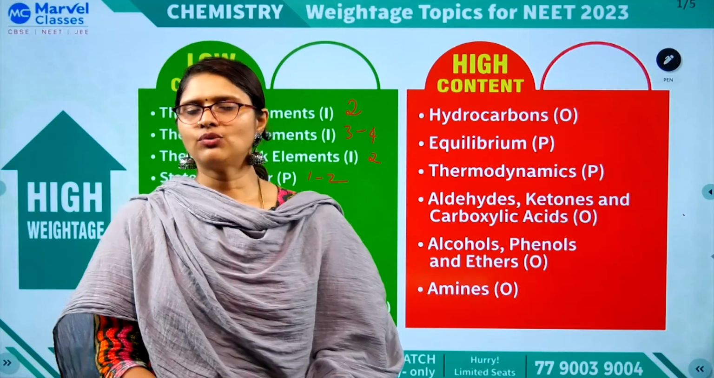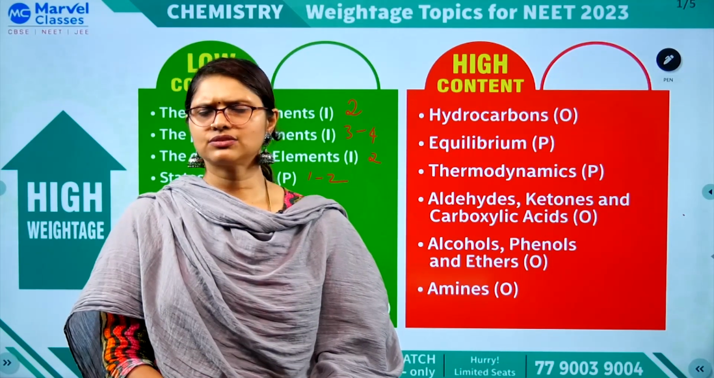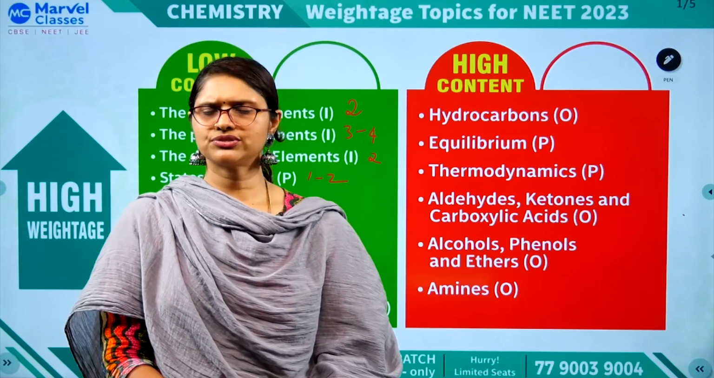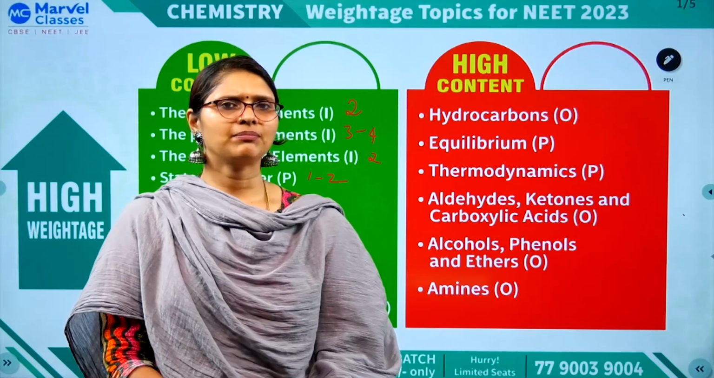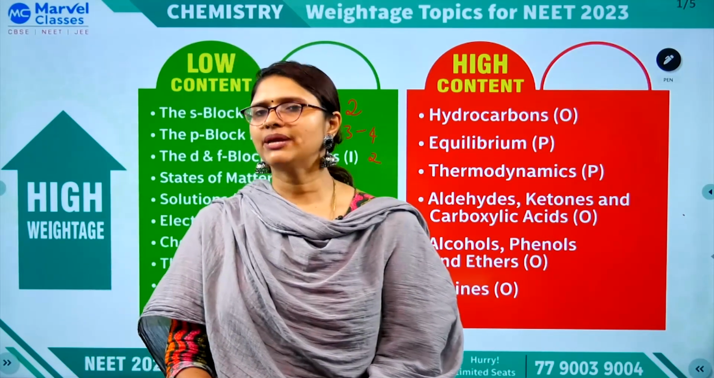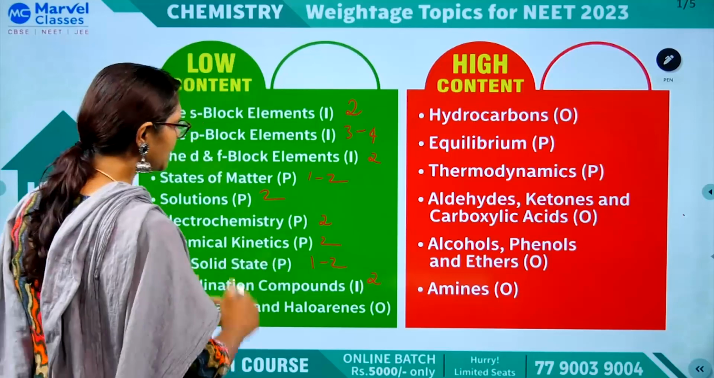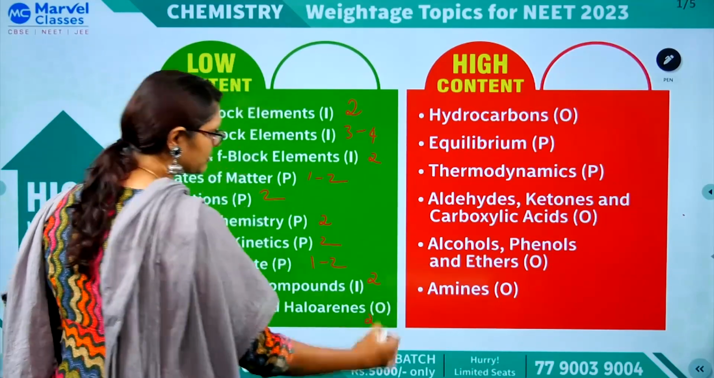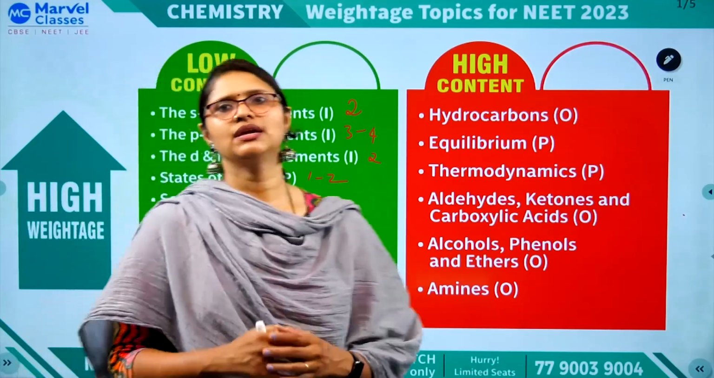Now come to haloalkanes. The content is very less, so you can go through all the naming reactions, reagents, and then mechanisms. Based on that you will be getting questions. So haloalkanes and haloarenes is an organic chemistry chapter, around 2 questions you can get.